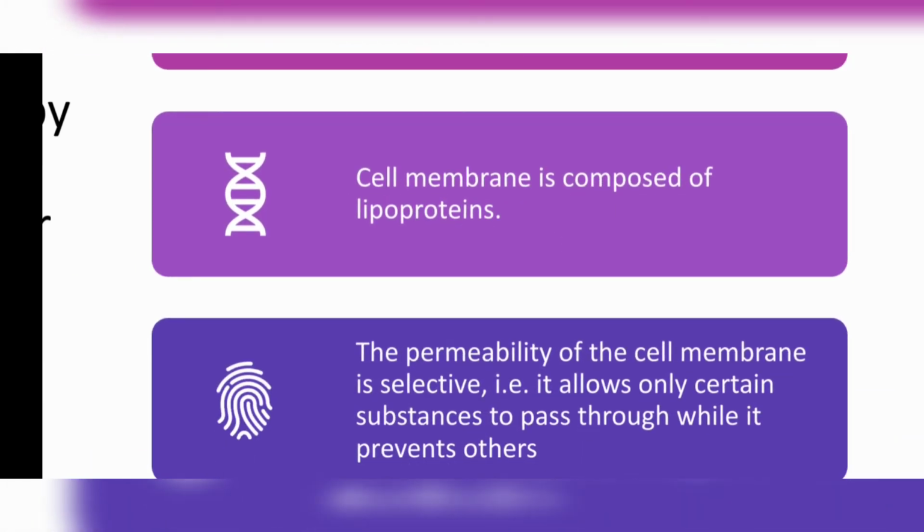Cell membrane is composed of lipoproteins. Cell membrane is made up of lipoproteins, means a number of lipoproteins gather and make the cell membrane. In some books cell membrane is given as composed of phospholipids. It is the same thing, don't worry.